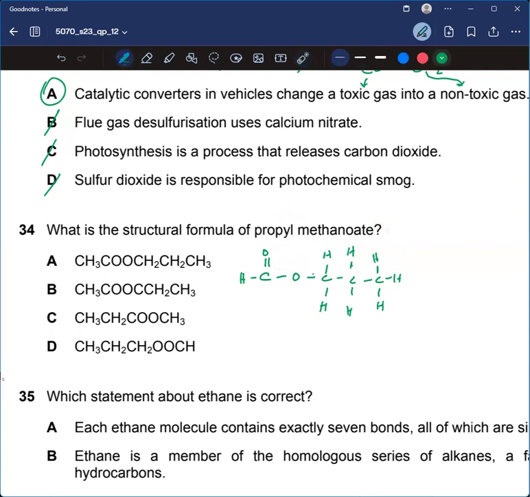But I can draw it either way. Let me see. I can clearly just tell that this is the correct answer because I can see CH only in this option. So CH is here, and CH is here only. So yeah, this is the correct answer.